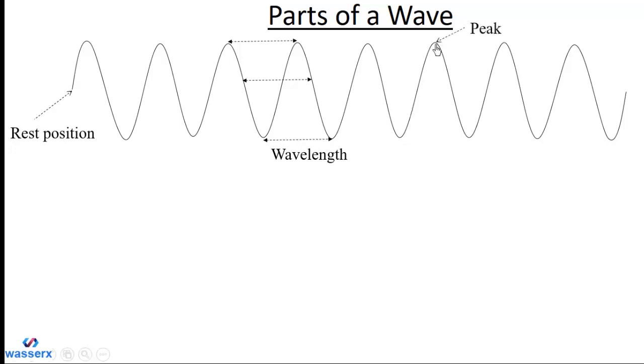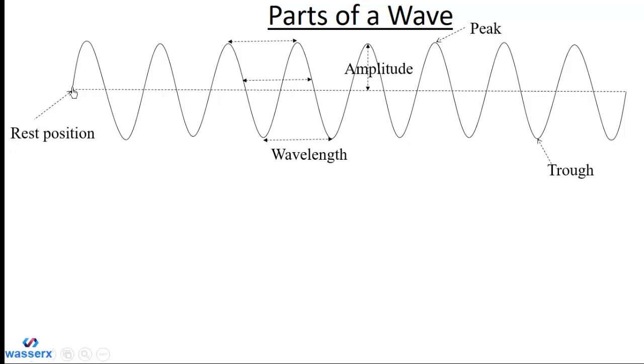The peak over here is the maximum point on the wave. So the maximum point that the wave can reach is the peak. Then we have the trough over here, which is the minimum. Then we can talk of the amplitude: the distance from the midline to the peak is called the amplitude.